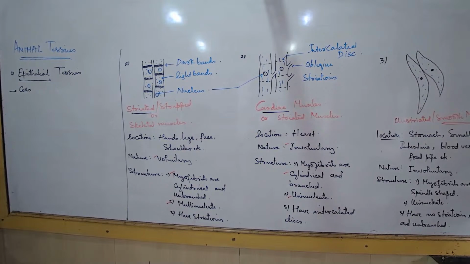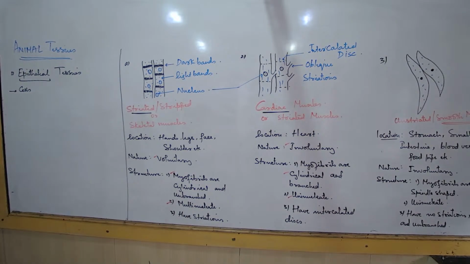Cells forming an... Look back, you haven't studied anything. What is the definition of tissues? Group of cells similar or dissimilar in structure and performing a common function.